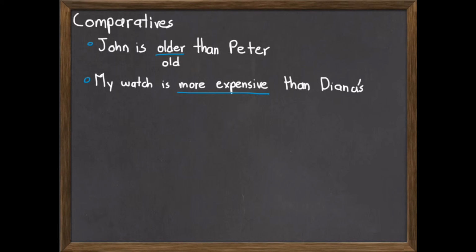Because expensive is a long adjective. We can't say expensiver, that would be incorrect. Notice also, this is very important, that the comparative comes after the verb to be, and it is followed by than.